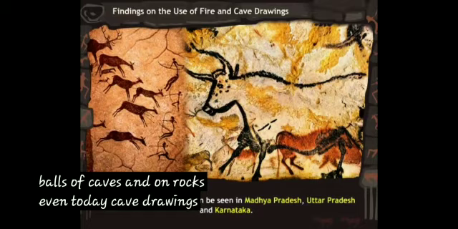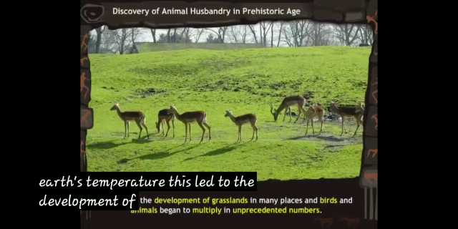Now let's study about the changing environment. It is believed that 12,000 years ago a major change took place in the earth's environment. The earth's temperature began to gradually increase. This led to the development of grasslands in many places. Birds and animals began to multiply in numbers, animals like deer, goats, sheep, and others.